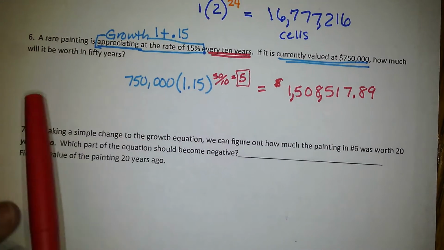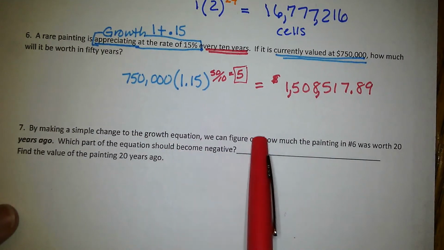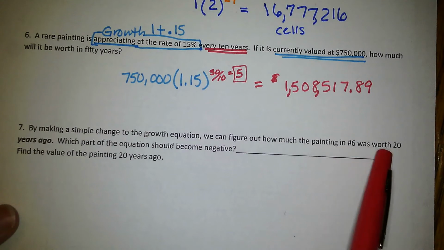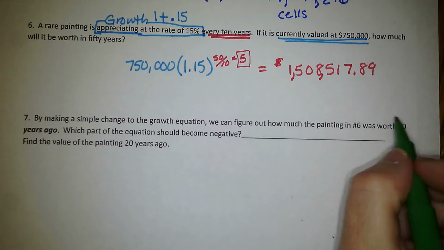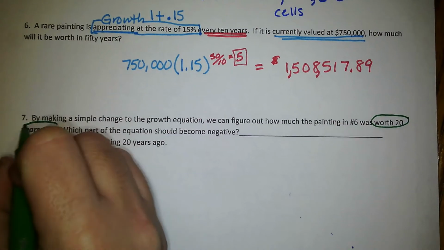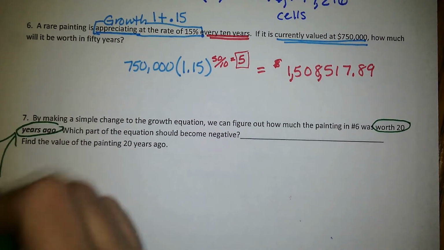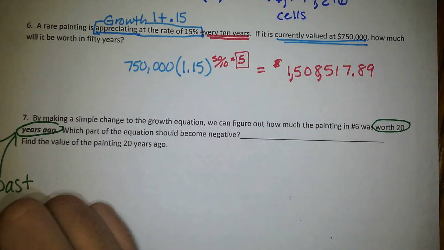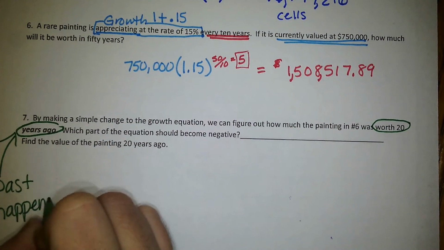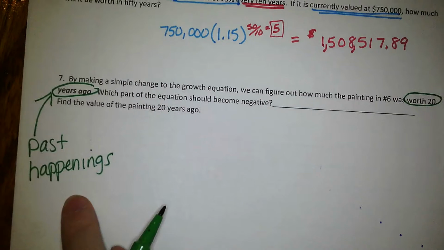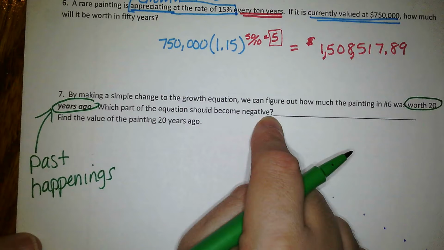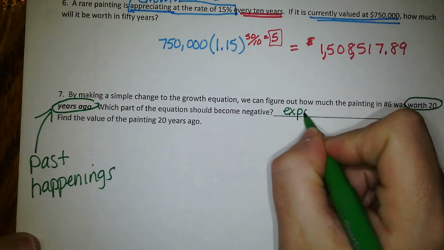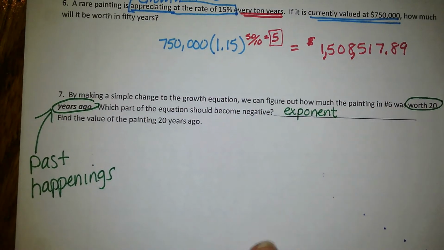Okay, so it says, by making a simple change to the growth equation, we can figure out how much the painting in number 6 was worth 20 years ago. So I want to talk about that just for a second. When you're trying to figure out what's happened in the past, this is talking about time. Past happens in time. So which part of the equation should become negative? That would be the exponent, because the exponent is the one that deals with time.